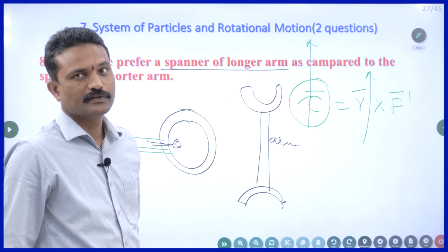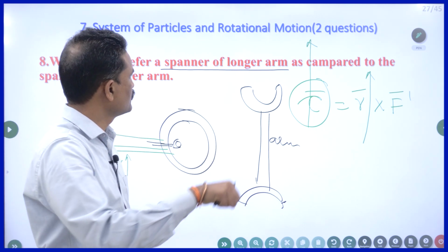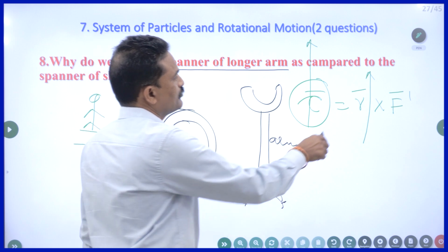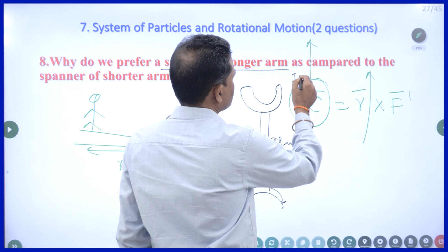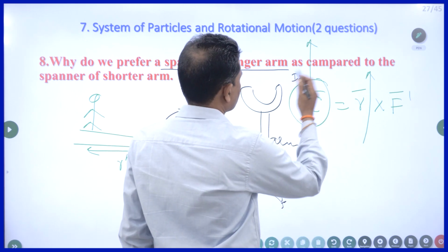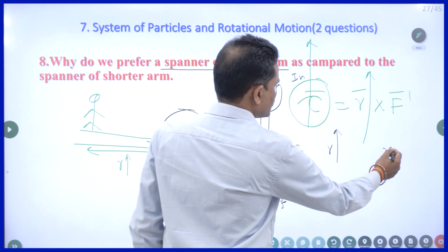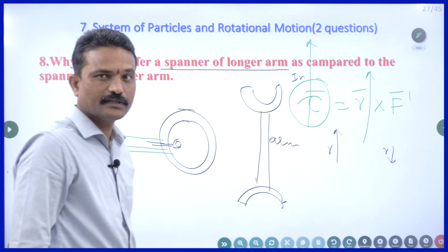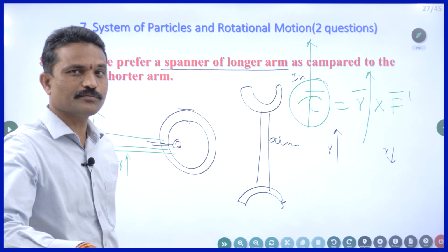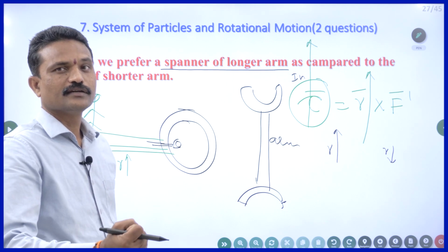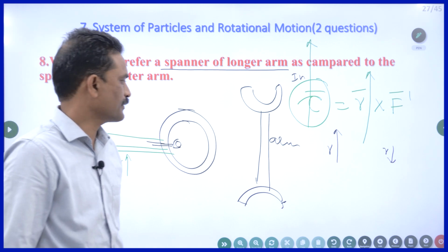Are you following? The arm of the spanner must be longer, so R will be more. The answer you are supposed to write is: in tau equals R times F, the longer arm will have a larger R value when compared to the shorter arm. Is it clear? So if R is more, even after applying a smaller amount of force, you can easily remove the nut from the bolt. Is this clear? Right.